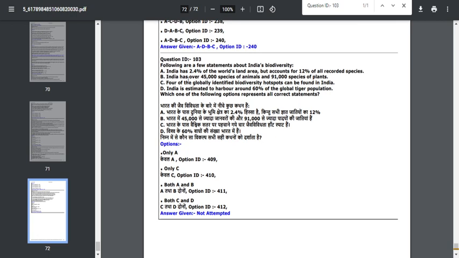Whereas this particular option is wrong only, friends, because in India there are only 45,000 species of plants, and the animal population is 91,000. But here they had given an opposite option, so that's why these 2 options are wrong.